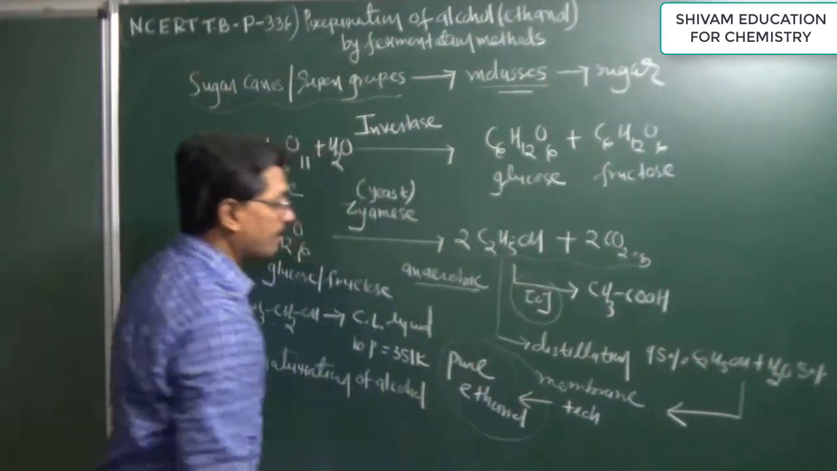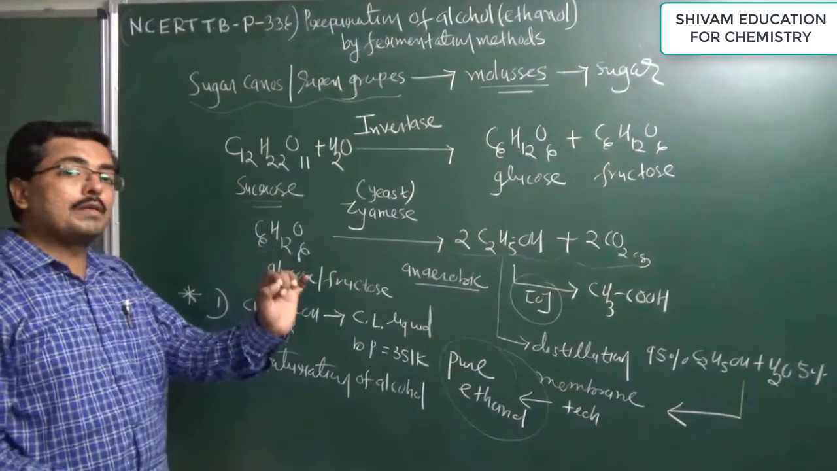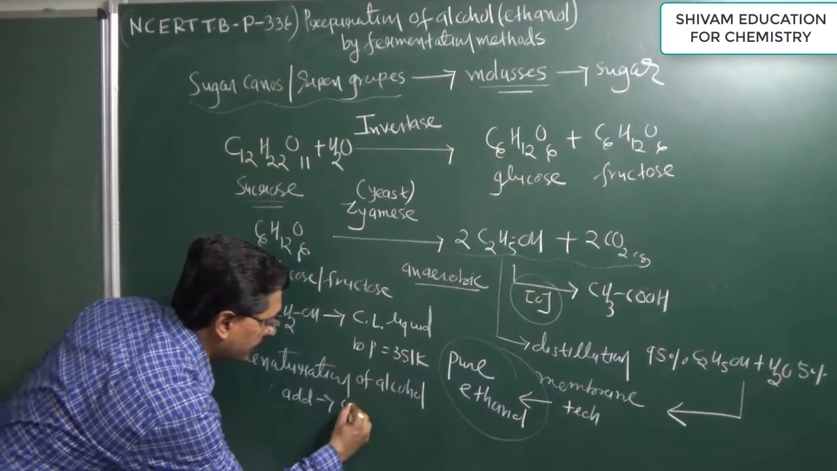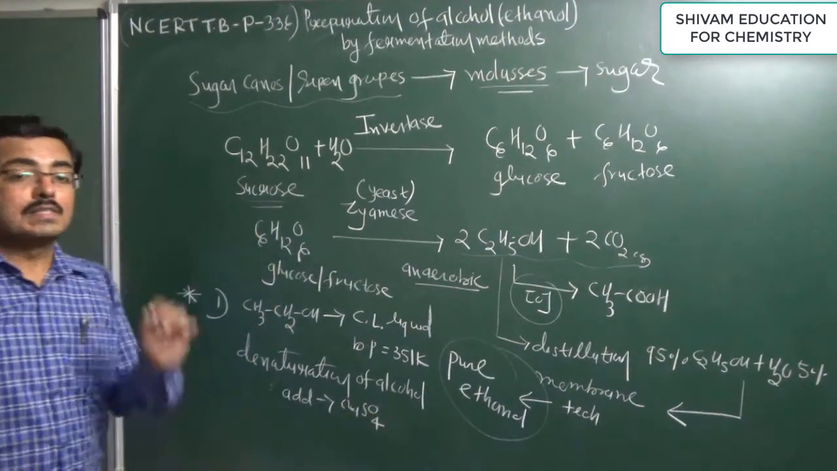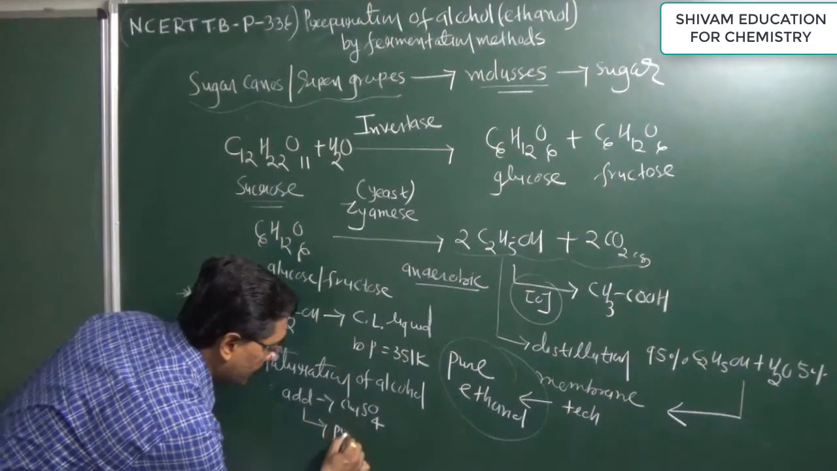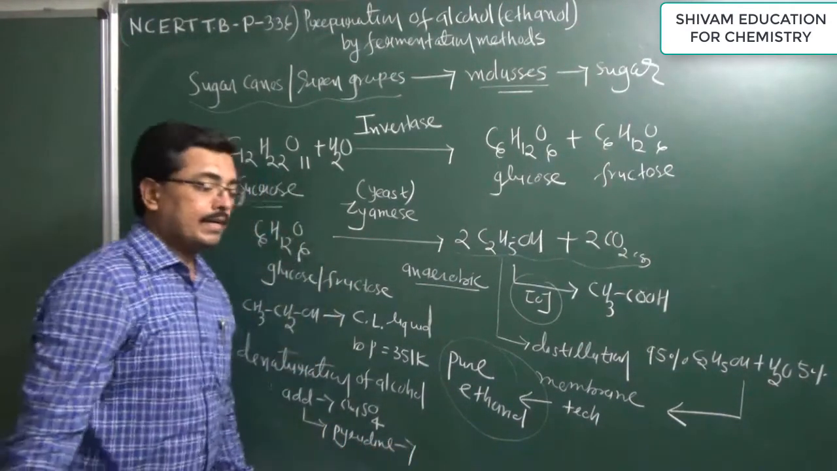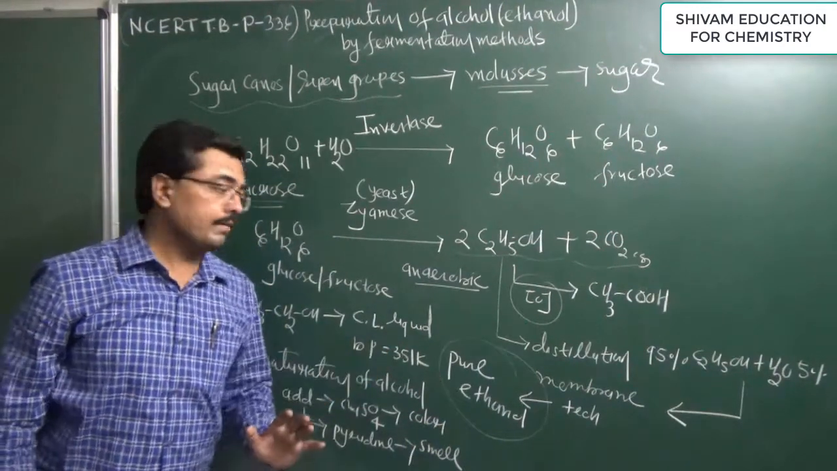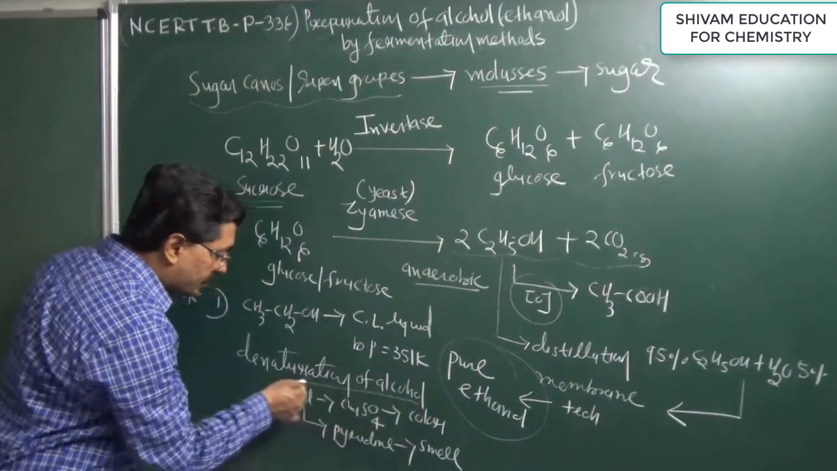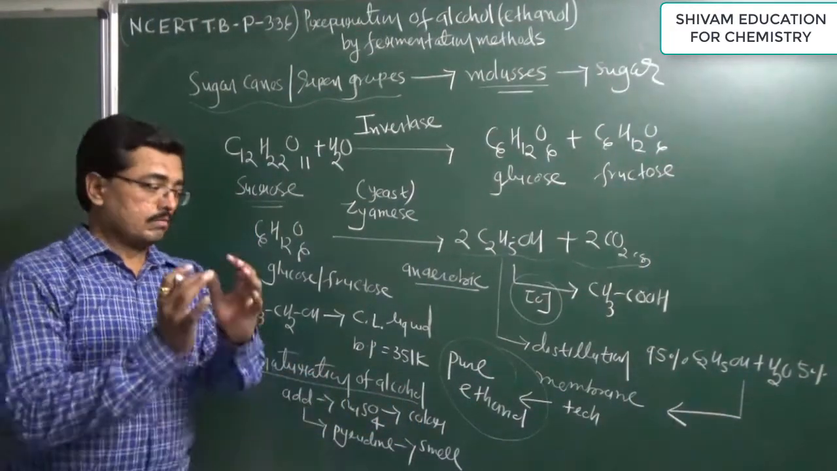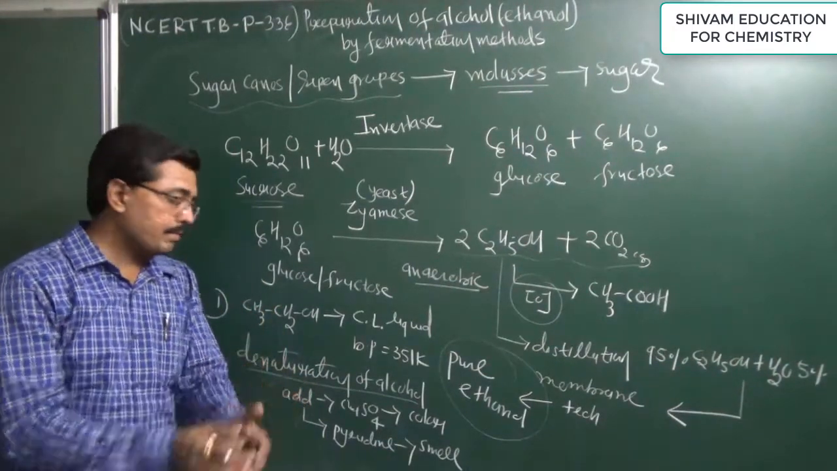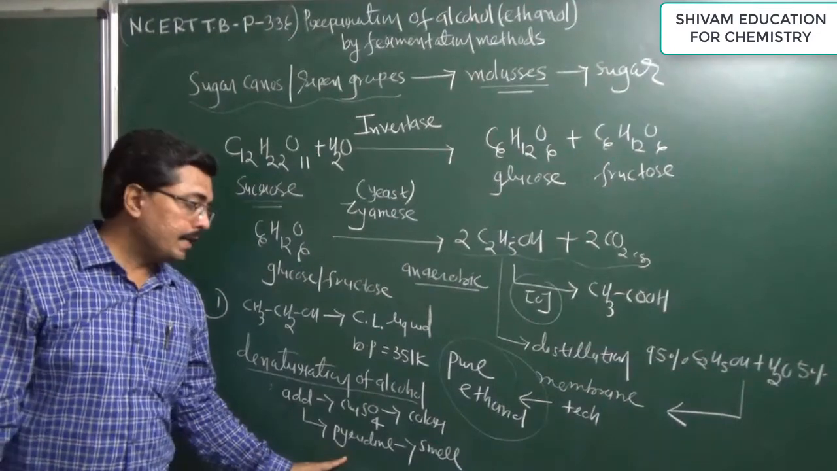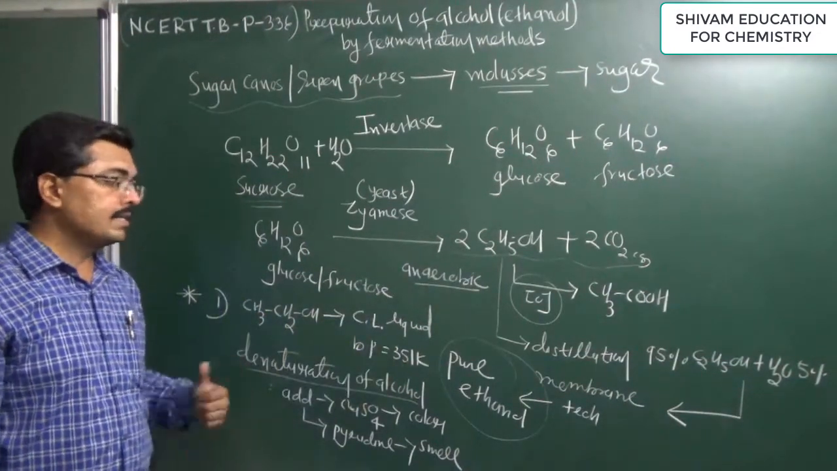To make the pure ethanol unfit for drinking purposes, a small amount of copper sulfate is added. When we add copper sulfate, it gives a color to the alcohol. Similarly, a small amount of pyridine is added. Pyridine gives a smell to the alcohol, and copper sulfate gives a color to it and makes it unfit for drinking. This is known as denaturation of alcohol. Whatever alcohol is obtained, to make it unfit for drinking, a small amount of copper sulfate is added, which gives color, and a small amount of pyridine is added, which gives a smell.